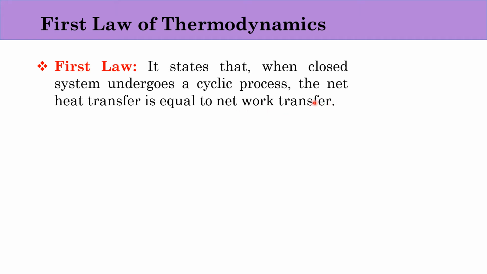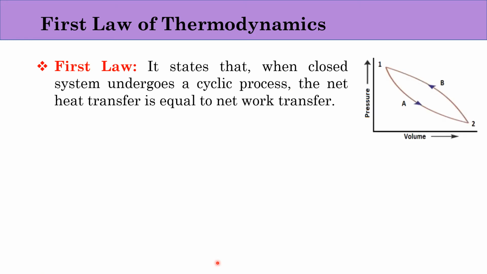transfer. That means heat can be completely converted into work or work can be completely converted into heat during a cyclic process. Now what is this cyclic process? For example, if there is a process which is changing from state 1 to state 2 and again from state 2 it is coming back to state 1, this is called a cyclic process. That means a process which is repeating from 1 to 2 and again 2 to 1 is a cyclic process.